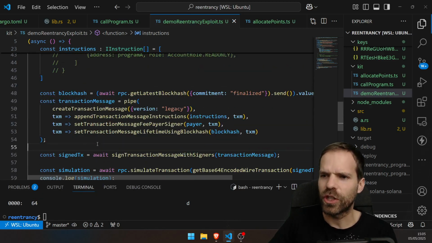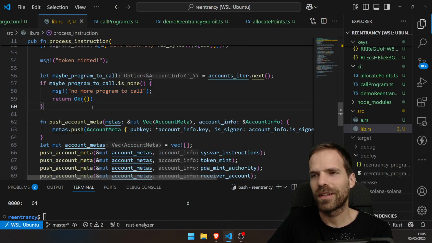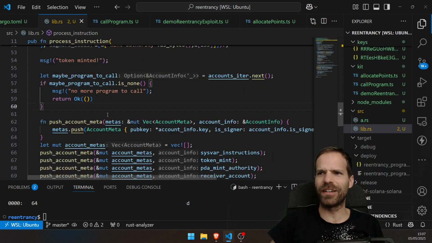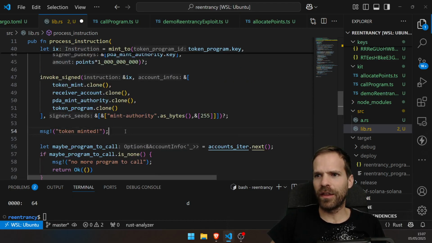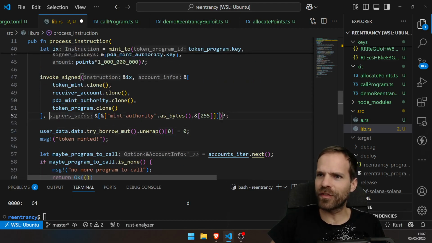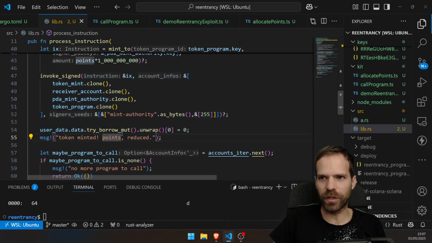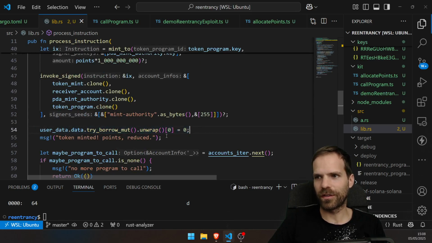Oh, I know why. I don't even get there because I stop here. See? That's the problem. It's also already hinting at the problem. So this is clearly not safe. Obviously, I should have done this right here after the tokens were minted and points reduced. That's the safe way to do this, because whenever I mint, obviously I've got to do the reset.